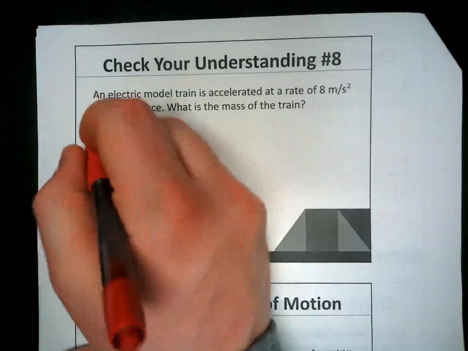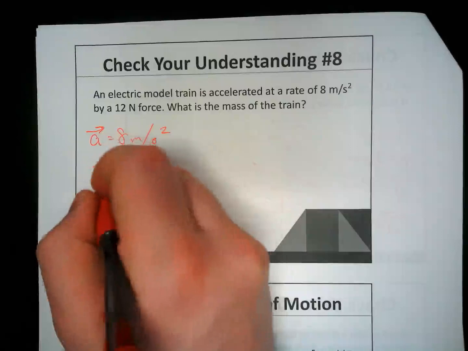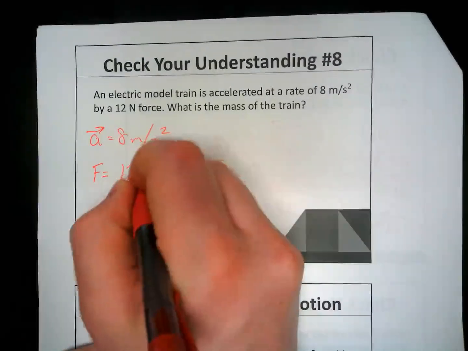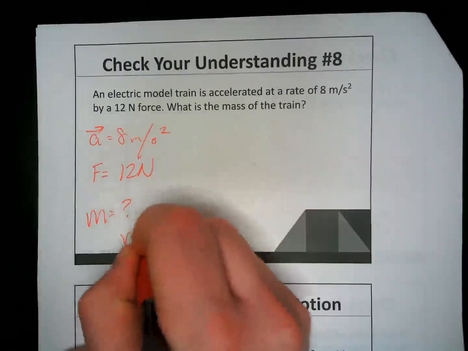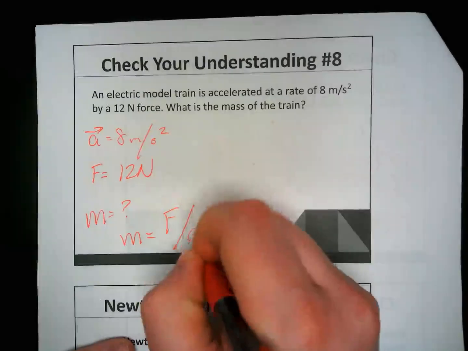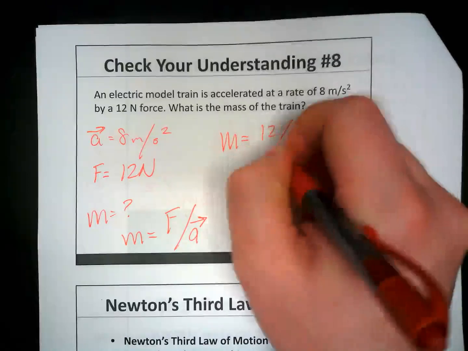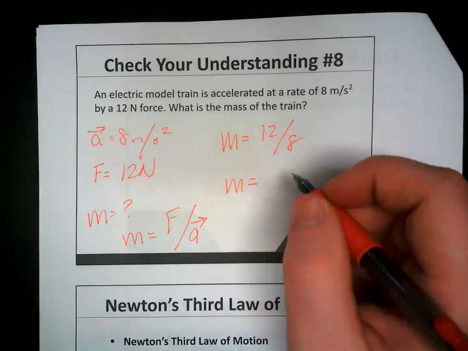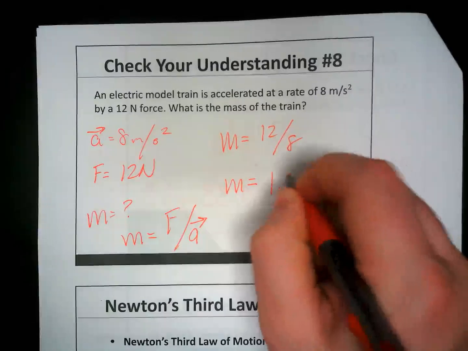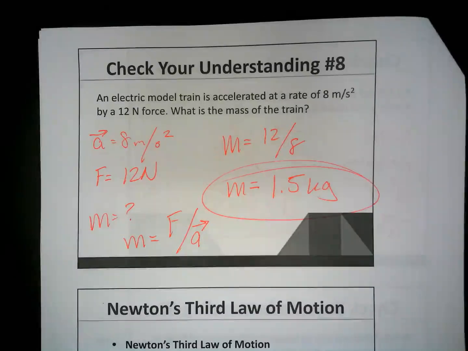And then number 8, an electric model train is accelerated at a rate of 8 meters per second squared, and in order to accelerate that quickly, there was a 12 newton force applied to it. What's the mass of this electric train? So we're going to use the equation m is equal to F divided by a. Plug in our numbers here, so it'll be 12 divided by 8. And then we should get for our mass, I think it should be like 1.5, isn't it? Yeah, it's 1.5. We should get here mass is equal to 1.5 kilograms. Okay.